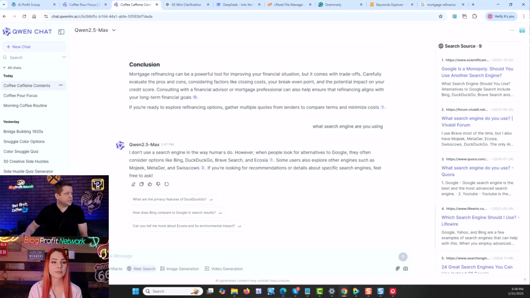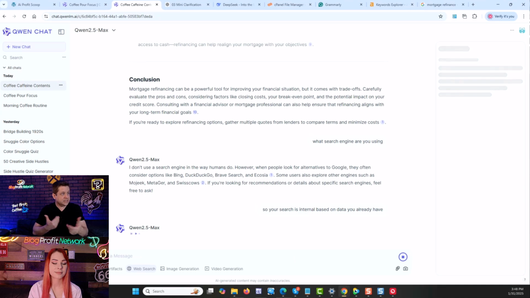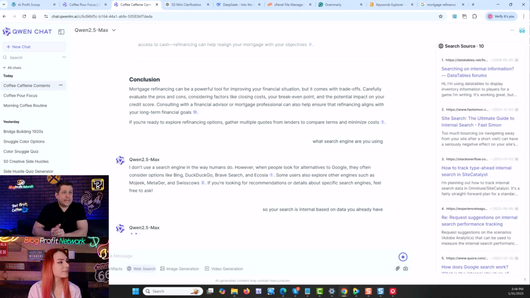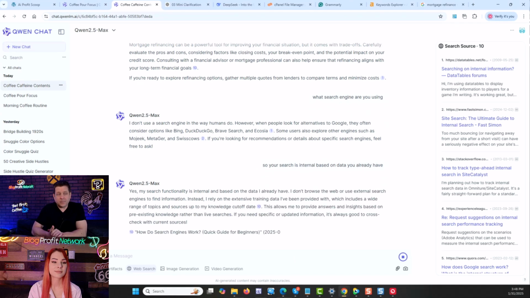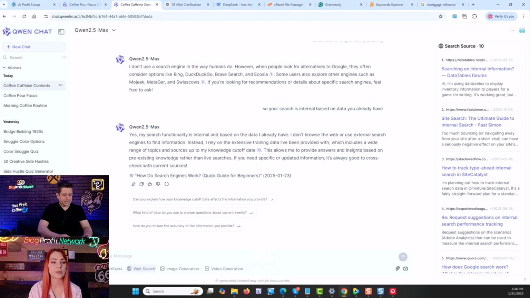So I don't use a search engine the way humans do. So your search is internal based on data you already have. That'll be interesting because this will be the future of search, I think, in some way, shape, or form. Okay, at least it can answer you back in the context, even though it still does the search. Yeah. That's good news.